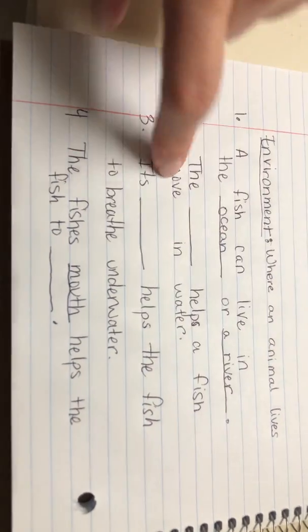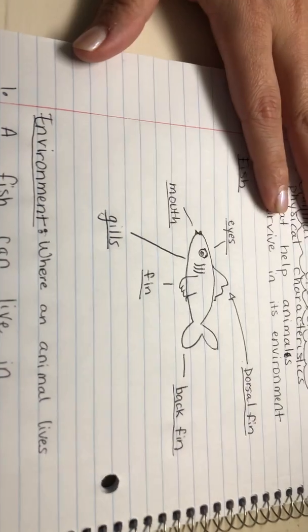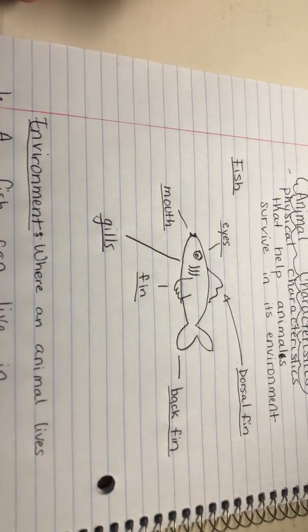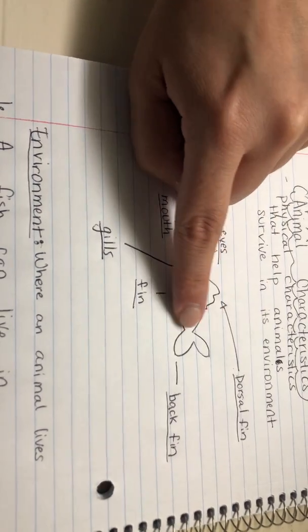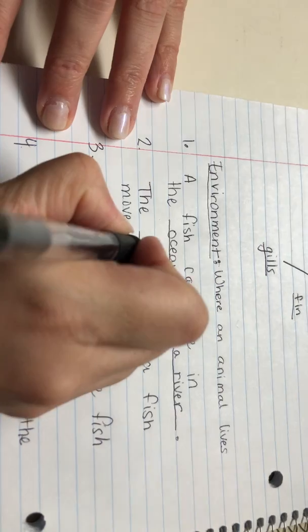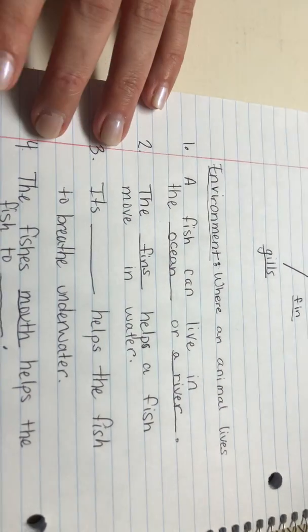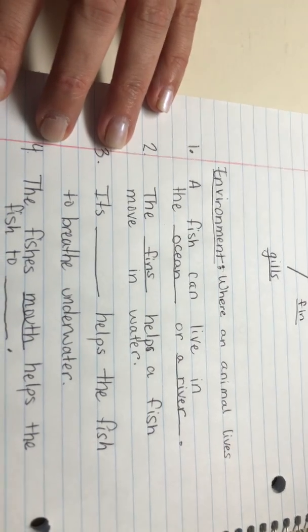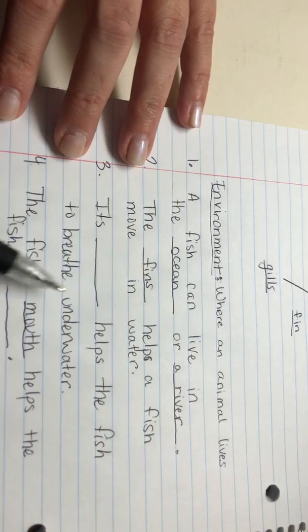Something helps a fish move in the water. So if I look up here at my diagram of my fish, I know that these different types of characteristics help the fish to move. So I would write the fins. If I wanted to be more specific, I can add dorsal fin or back fin, but I'm going to just write fin because that's a general term.